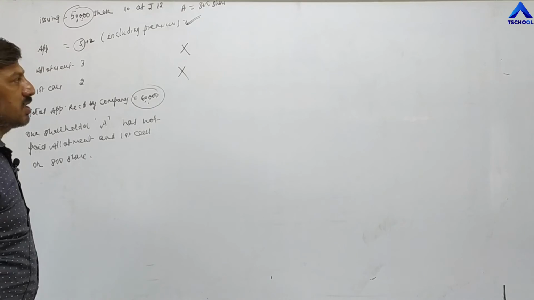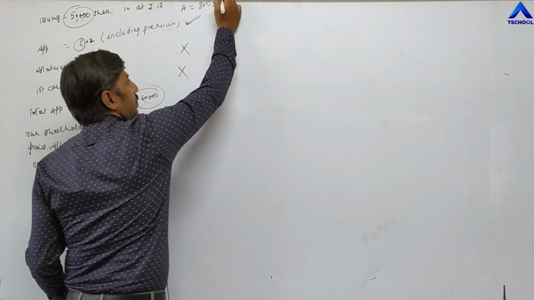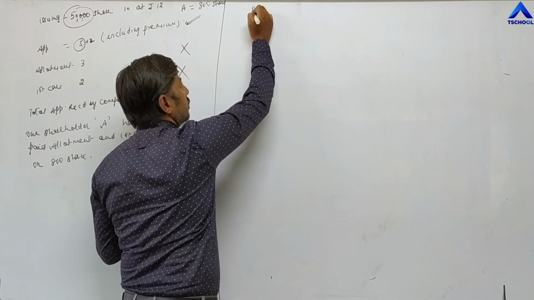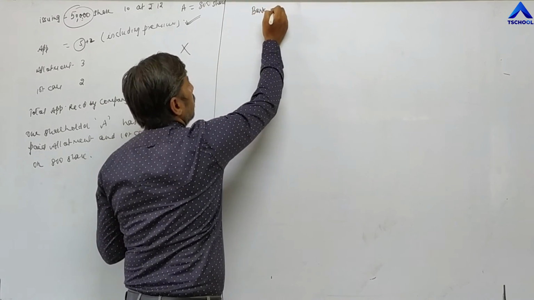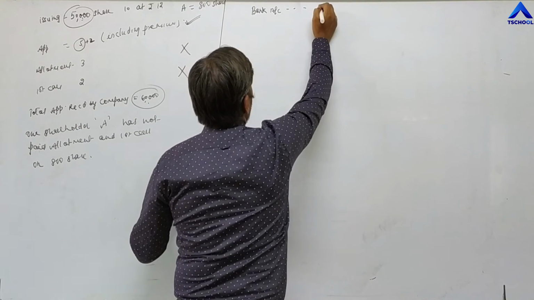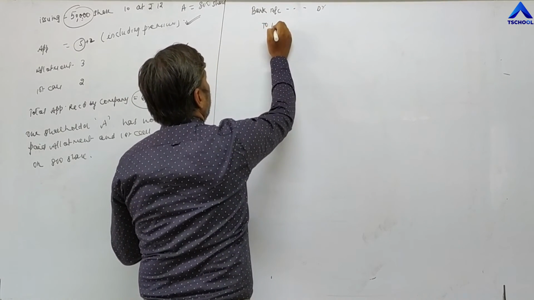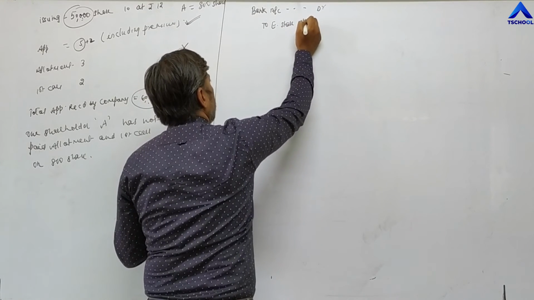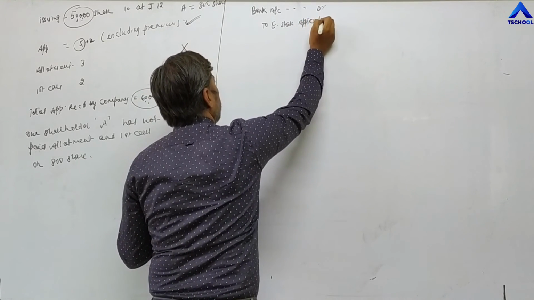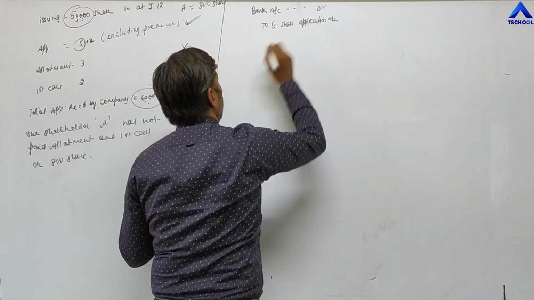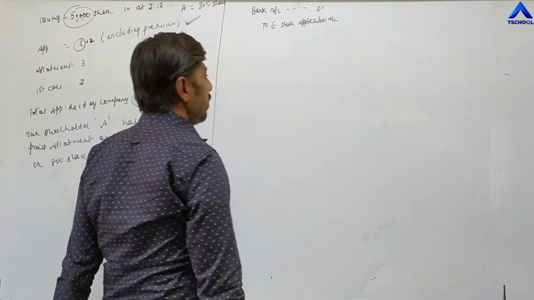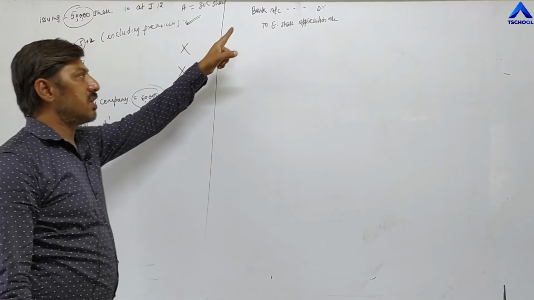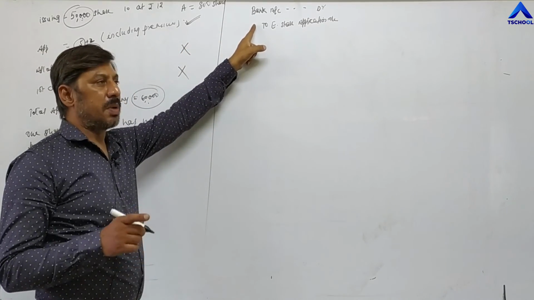Now, how to pass journal entries? The first entry: bank account debit to equity share application account. The company has received applications for 60,000 shares. The first entry is always passed with the total application received by the company.